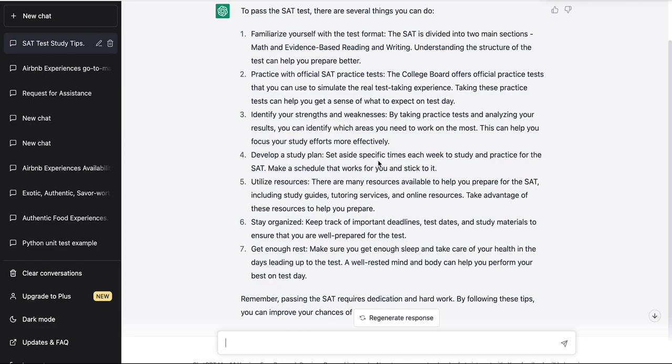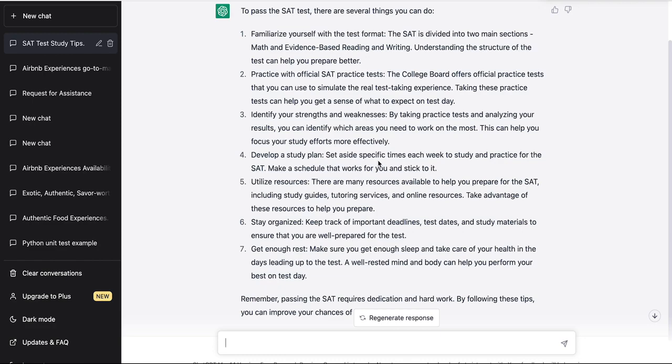The fifth point is to utilize resources, and utilize resources is just general. So let's read what the description is. It says there are many resources available to help you prepare for the SAT, including study guides, tutoring services, and online resources. Take advantage of these resources to help you prepare. Yes, yes. I guess once that's clear, that makes sense, right?